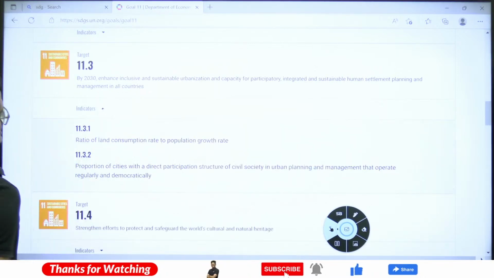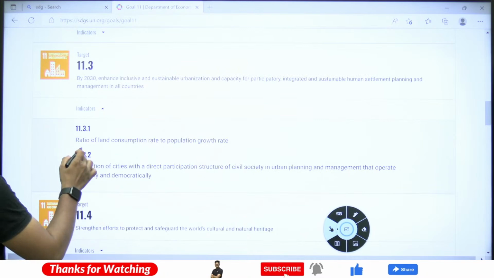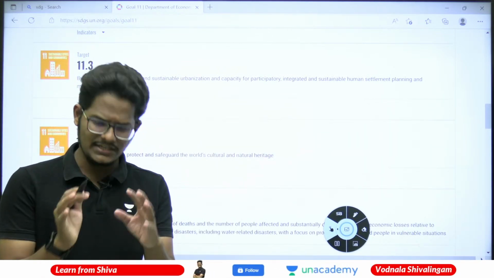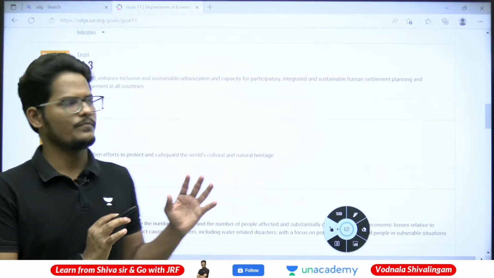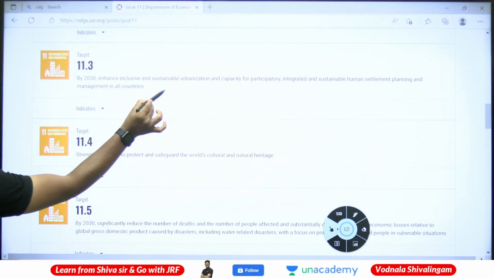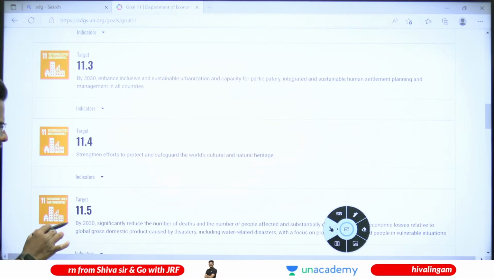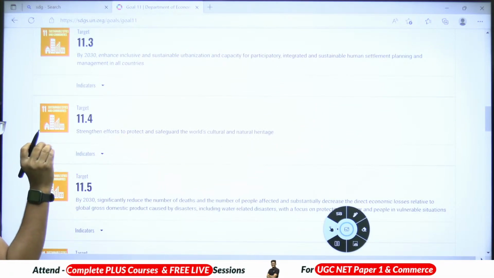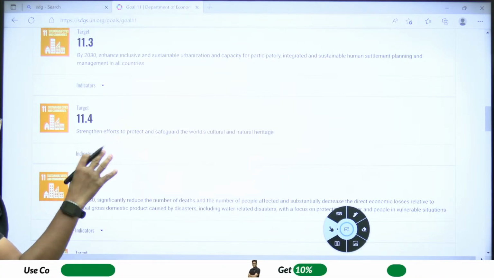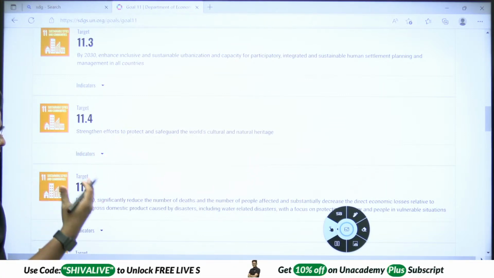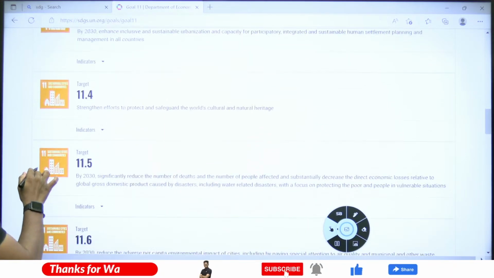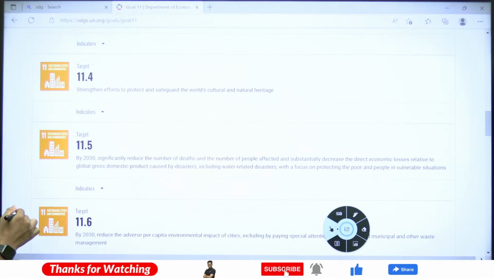Enhance inclusive and sustainable urbanization. This is how the targets are framed. Every target indicates the goal, and every target is actually taken from the goal itself. But our target is to remember wherever there is a 50% increase, 30%, half, 3/4, 75%, the metrics are there, which is important from our examination perspective.